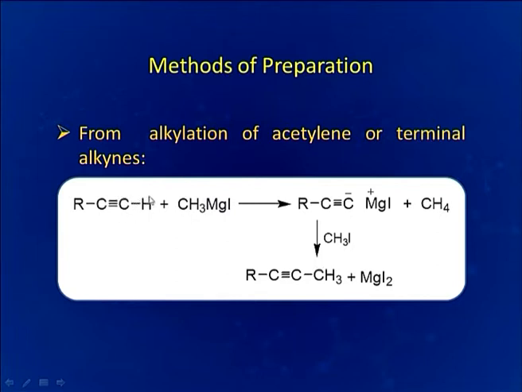So, this hydrogen atom, which is acidic in character, as we have already discussed in the beginning, will be replaced by this MgI. Then further, if we treat it with CH3I or any other alkyl halide, then this will be replaced and we will be getting higher alkyne from the lower alkyne.